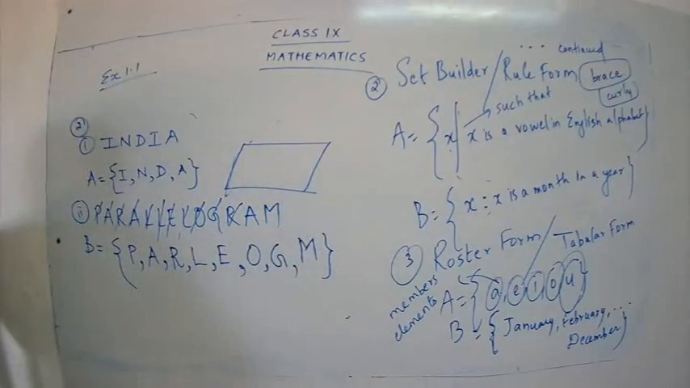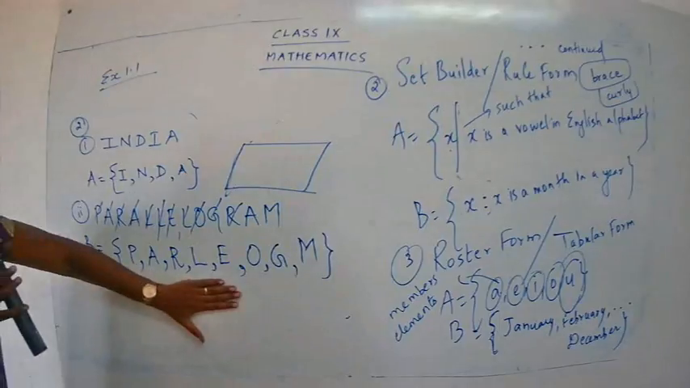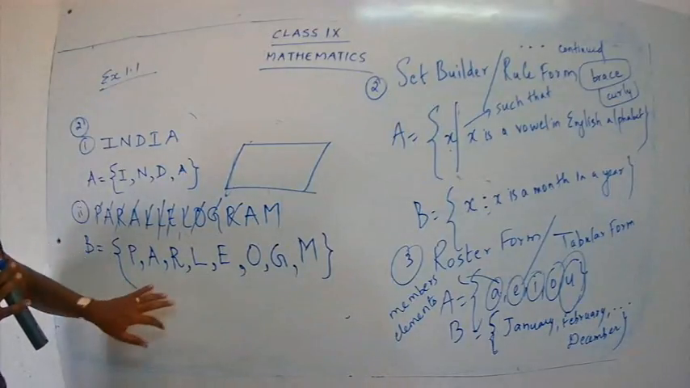So what is the answer? What is the roster form here? What are the elements? P, these are the elements. Remember, they are the elements or they are the members. What are they called?